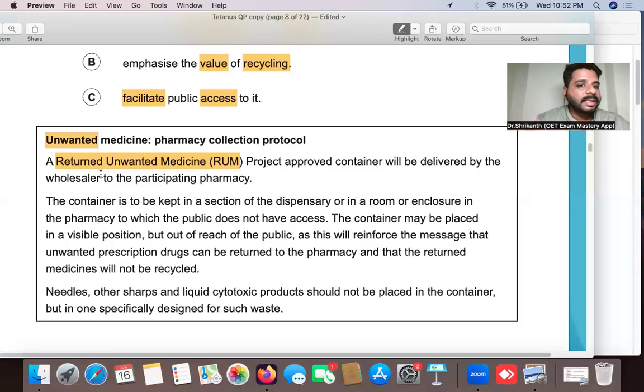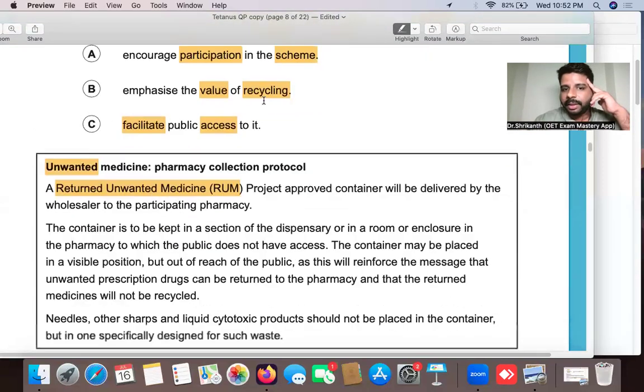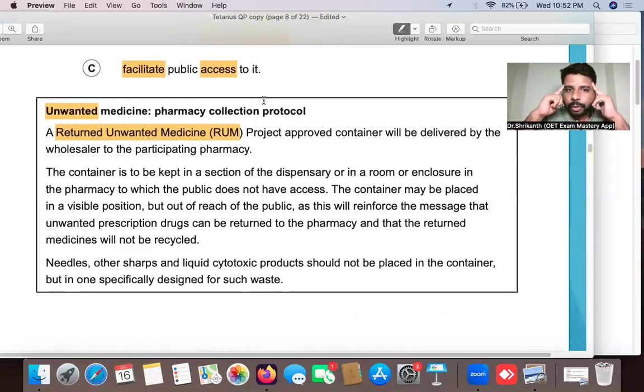But when you are scanning, you must remember the keywords over here. Position of the machine. Position of the machine. That should be in your memory. With that in your memory, you have to scan for the answer. Only then you will be able to save your time and energy. Okay, so let's scan for the answer.